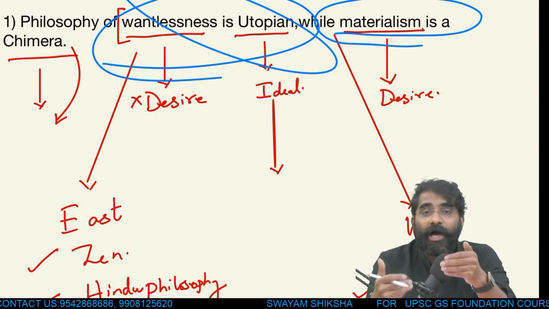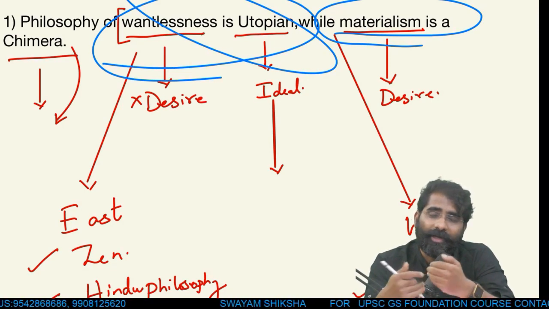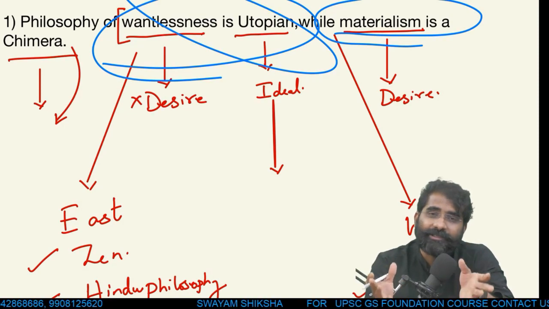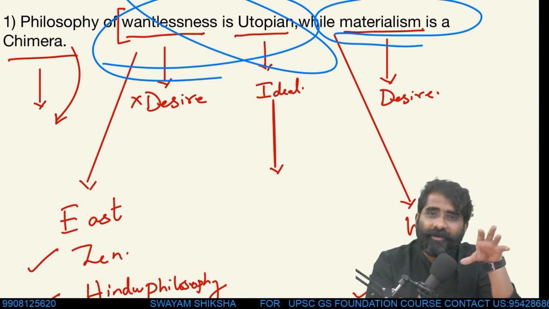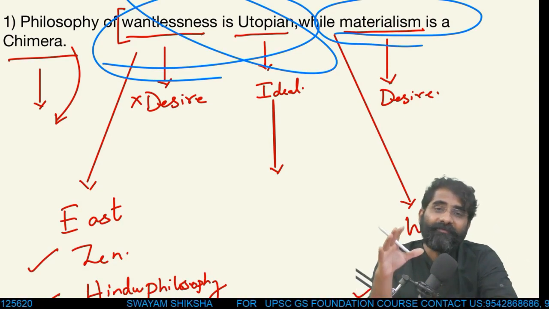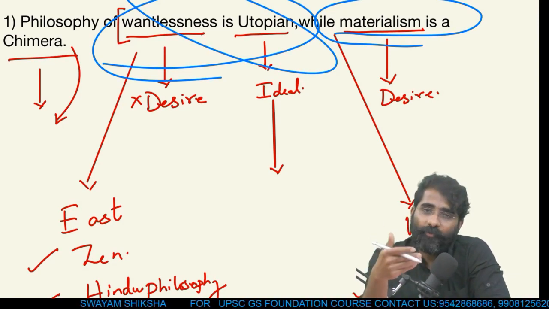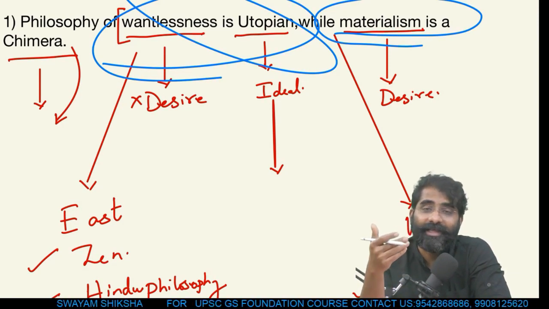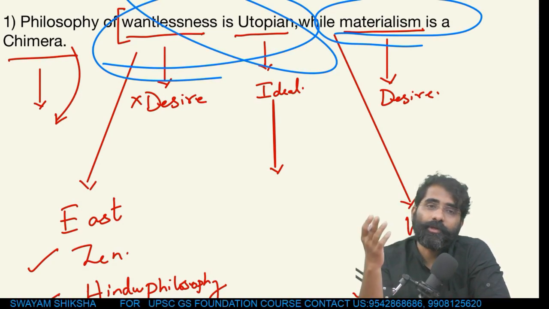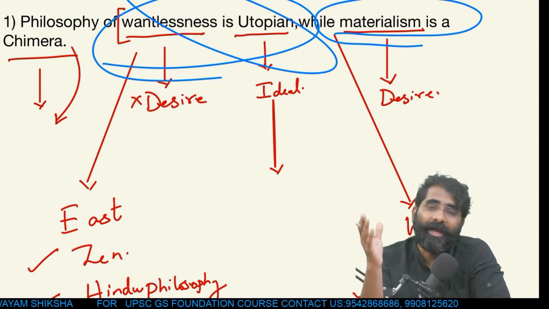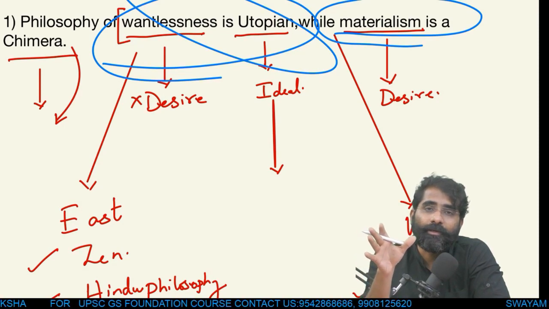Then comes the next aspect: how do I balance both? What is the change that has to be brought in from the family system, the societal system, the education system, or government policies? How do you bring in a balance between both of them is what I take forward in this essay, and then come up with a conclusion where it should be a balance of both, because both are not completely achievable, and therefore a balance is needed for a healthy society or healthy globe to exist.